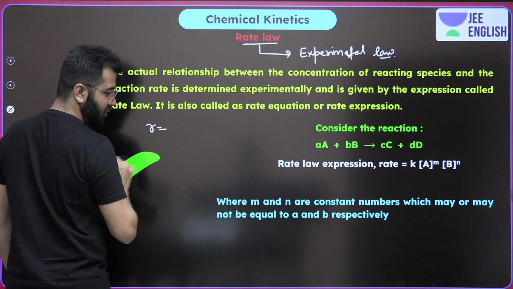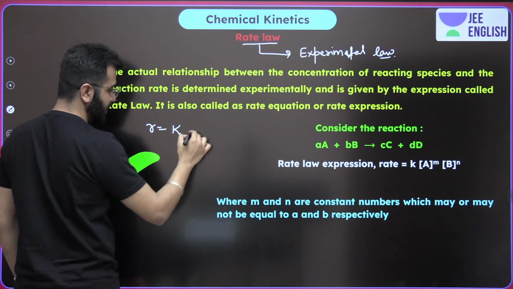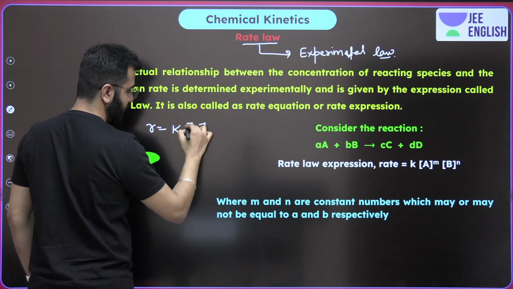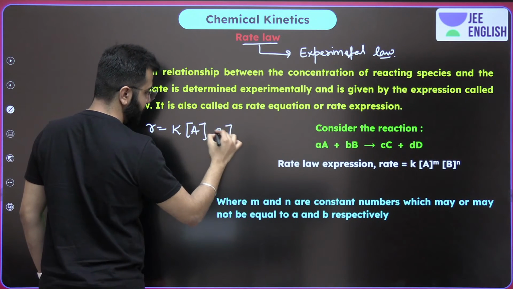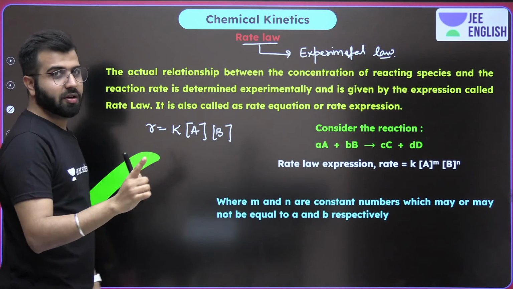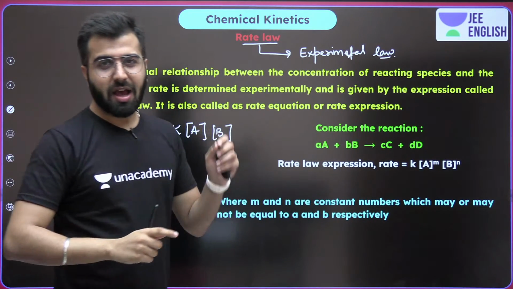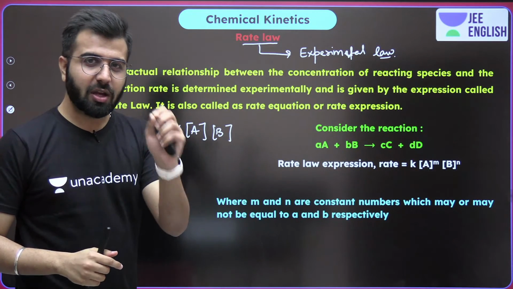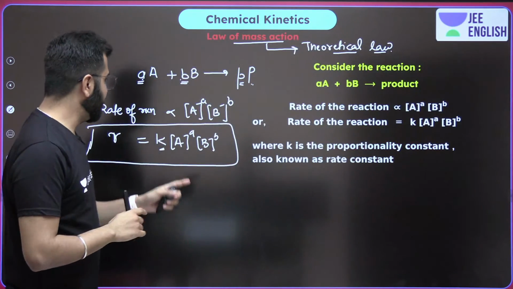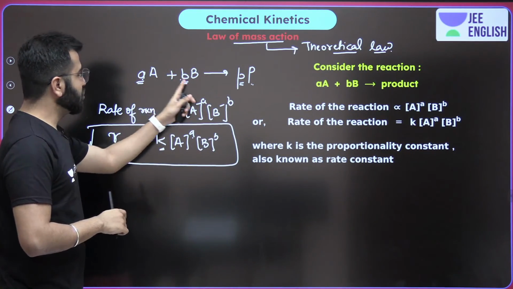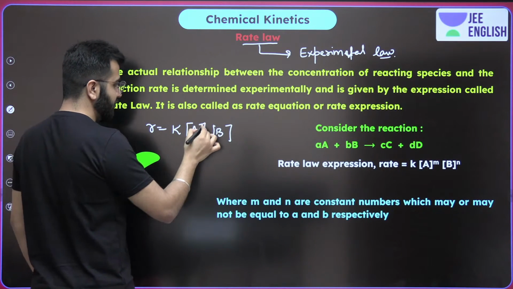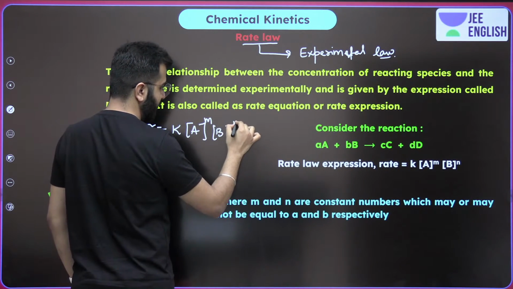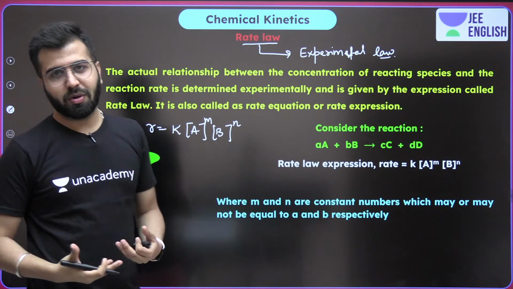Rate is equal to the rate constant, concentration of A, concentration of B, but it does not have the power equal to the stoichiometric coefficient. In the previous case it was a and b which were the stoichiometric coefficients. Over here it's not a and b, it's something other than the stoichiometric coefficients.